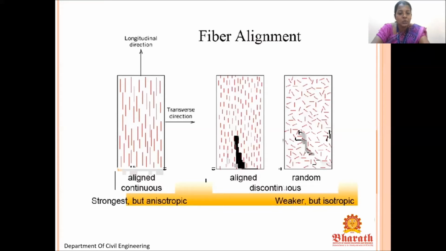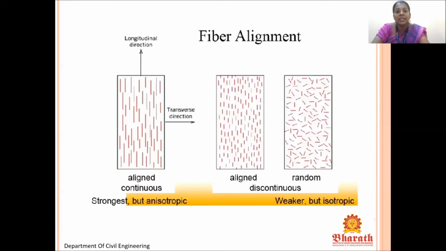The first diagram shows the aligned and continuous fibers in the longitudinal direction. So that will obviously be strongest and anisotropic. Whereas discontinuous fibers are shown, both aligned and random, but it will be weaker and isotropic. So that is the fiber element.